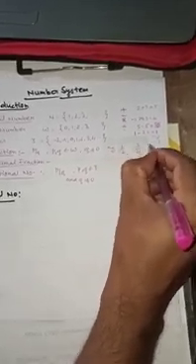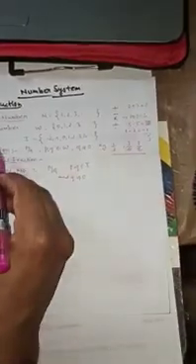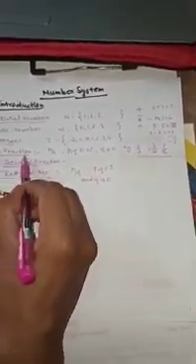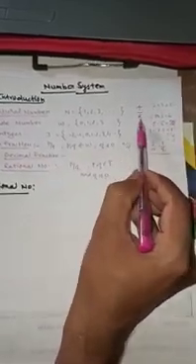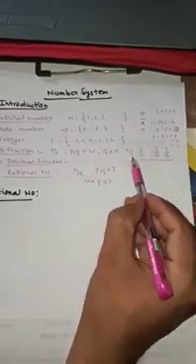For example, 1 upon 2, 3 upon 4, 5 upon 8 are known fractions. Operations on fractions, addition, subtraction, multiplication, division, you have already learned, so we are not going to discuss them here.